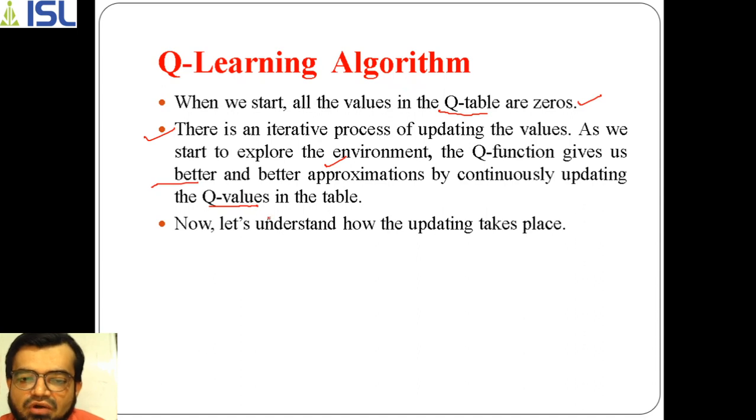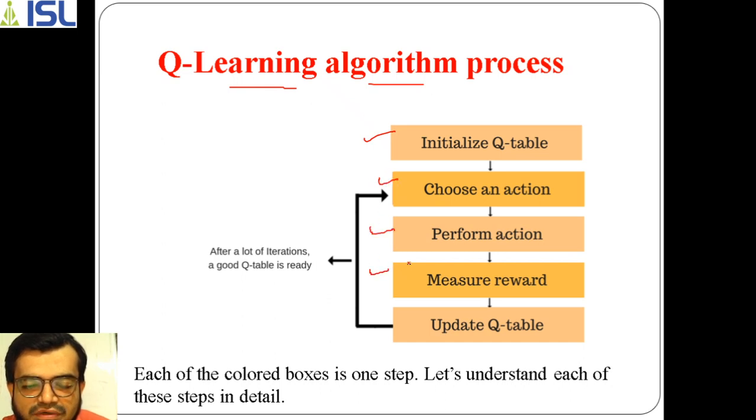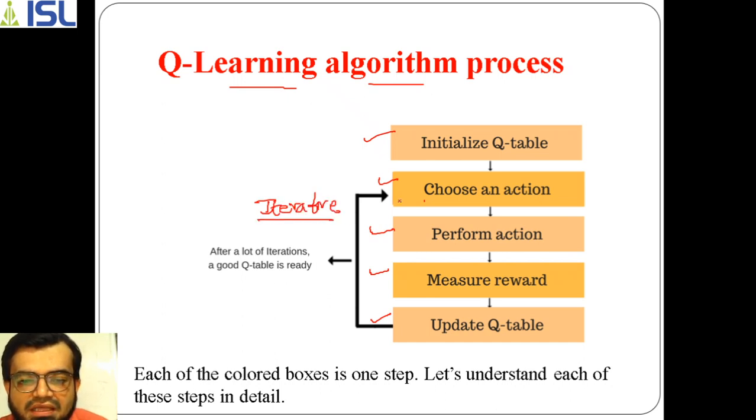So let's understand how we actually update these values. This is the algorithm of Q learning. Here we have step 1, step 2, step 3, step 4, and step 2 to step 5 are performed repeatedly, in an iterative manner, because I told you it has to perform iteratively. After updating the Q value, it again selects an action and performs again for the next time. So in this way it has to perform iteratively.